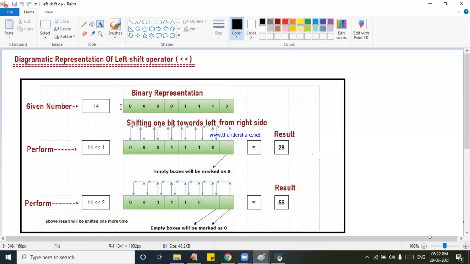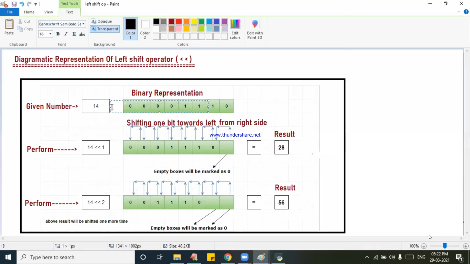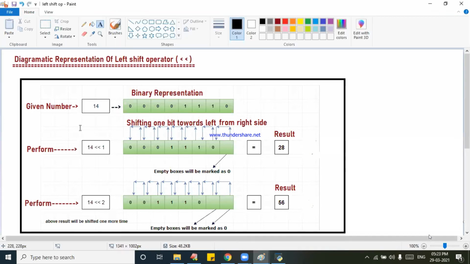Here the last four values are 0, 0, 0, 1, 1, 1, 0. This is the given number 14, in its binary representation.